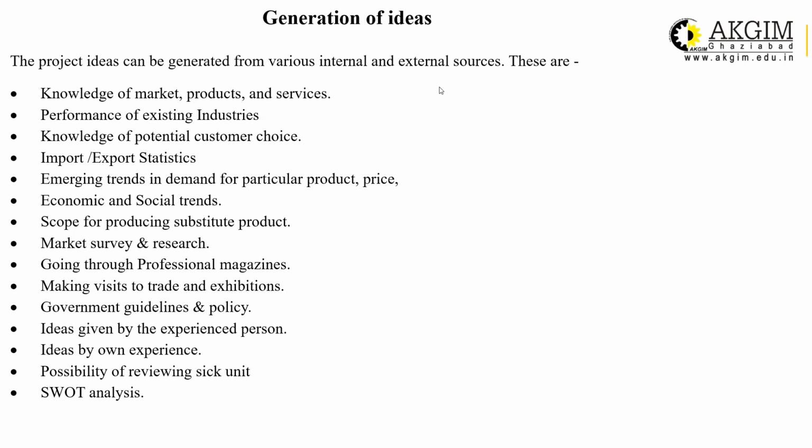Performance of existing industry works in the same manner. If you are studying different sectors, different industries, you can find out that there are gaps. For example, in the case of the automobile sector, the vehicles which are running on petrol or diesel or conventional fuel will be out of the industry in a few years, right? Now it is the era of electric vehicles. Government is also promoting electric vehicles. So that is a gap, a scope for you. If you get an idea related to electric vehicles, then the future of electric vehicles is very bright and your project can be successful.